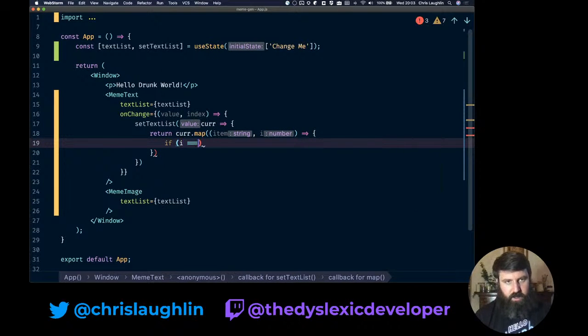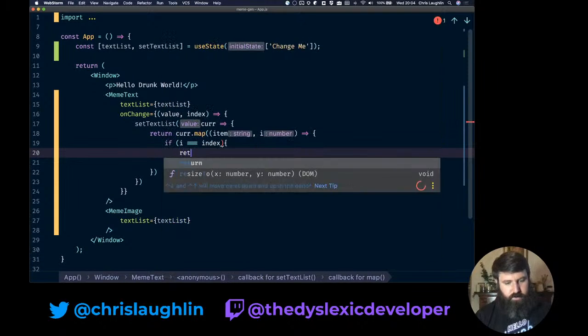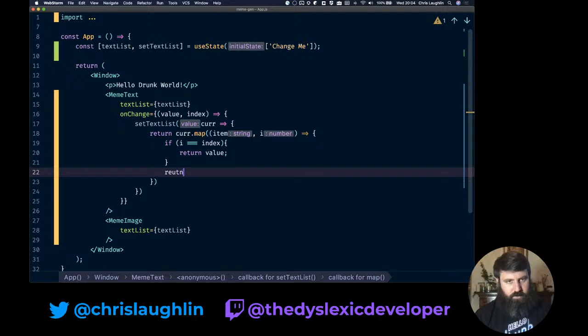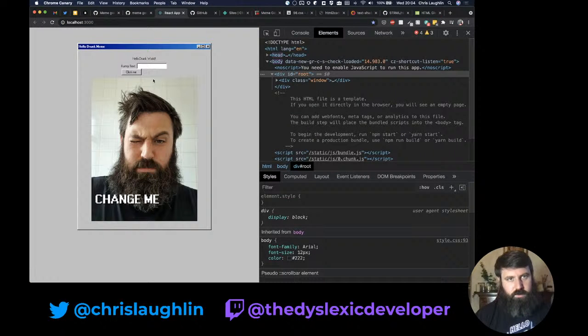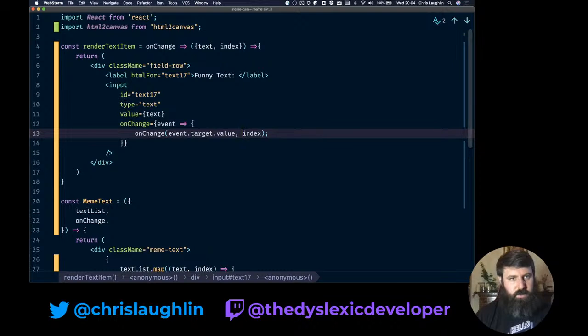If i equals index, return value, so we're replacing the value, else return item. We don't want to change it. Come on, why is this not working?